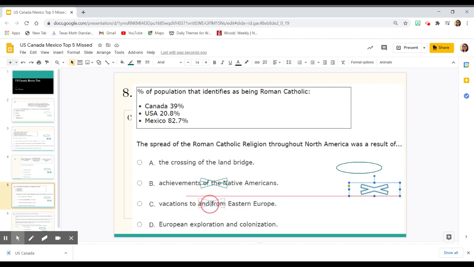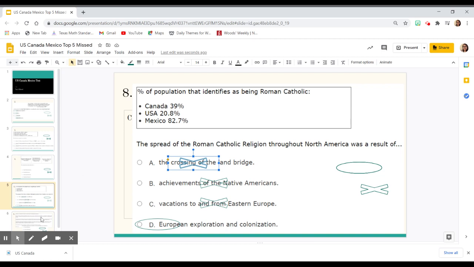Vacations to and from Eastern Europe is not going to be it either, because when Europeans came to the Americas, they were exploring, they were colonizing. So when we look here, our answer choice is going to be D and not this idea of crossing the land bridge. What we have here is European exploration was a big factor.